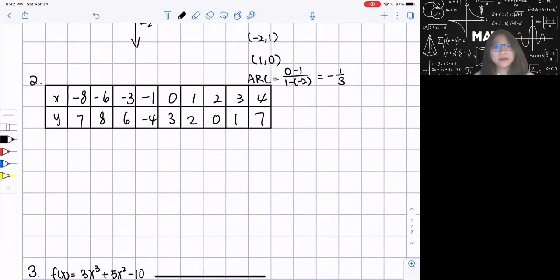I just put random numbers here, but you still could find the average rate of change as long as it's a continuous function. Okay. So in here, I'm going to ask you what will be my average rate of change in the interval of -8, 0. So pause this video and think about it and come back.